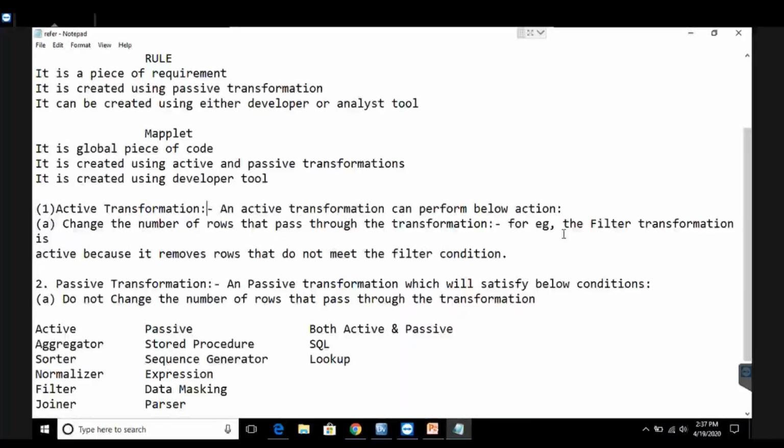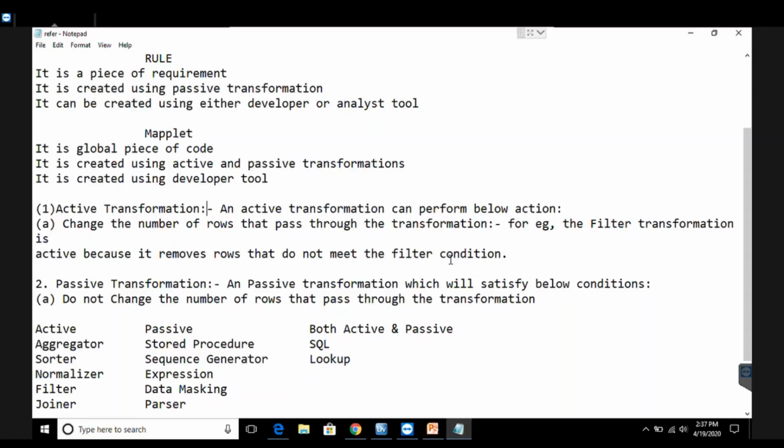For example, the filter transformation is an active transformation. Why is it active? Because it removes the rows that do not meet the filter condition. For example, if I want to find out the details of employees who belong to the CSA department, I apply a filter on the source data in such a manner that only the people belonging to the CSA department go into the target directory and the rest of the data does not.